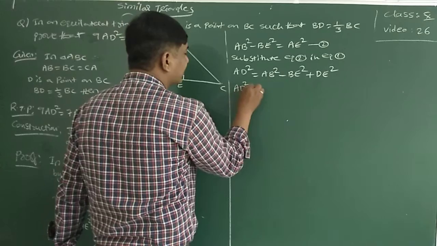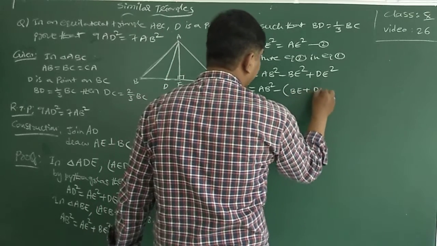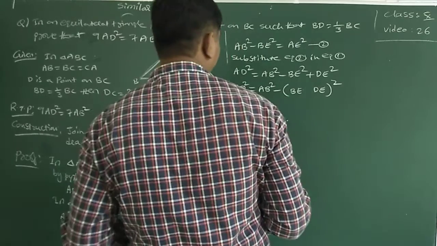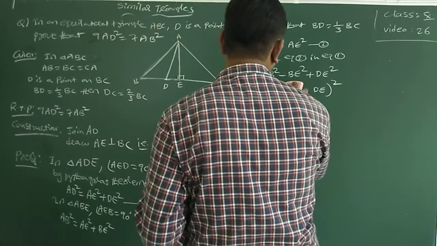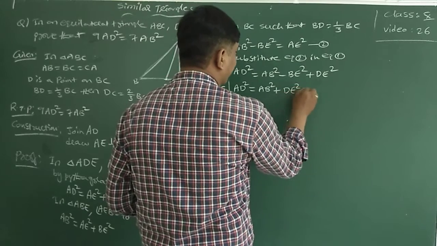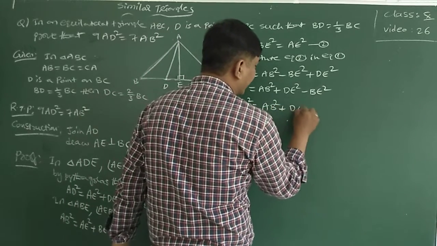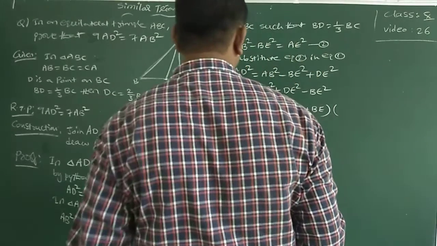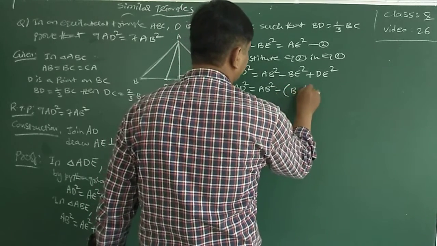Now AD square is equal to AB square minus, taking common, BE square minus DE square.